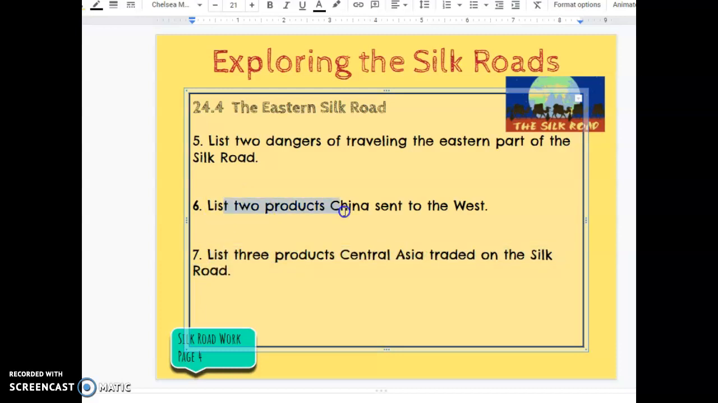So number 6 is asking about the things China is going to trade with people, like the things they're going to give the people. And number 7, what products is China going to get from the people of Central Asia? What are they going to get in return?